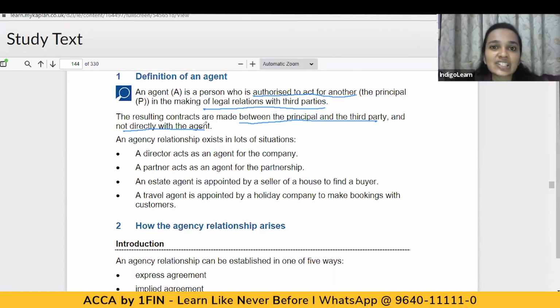So there is an agency relationship which arises in several situations. It is not only with the business perspective, but there are different situations where this agency relationship arises. When a partner is entering into any transaction on behalf of the firm, the partner binds the firm with the transaction which he's entering into.